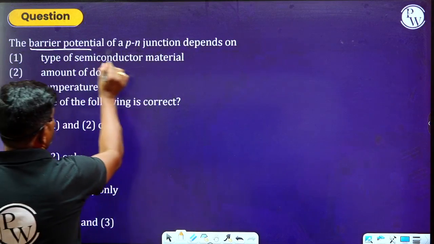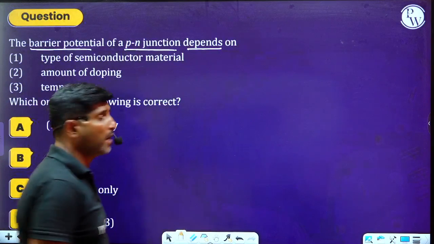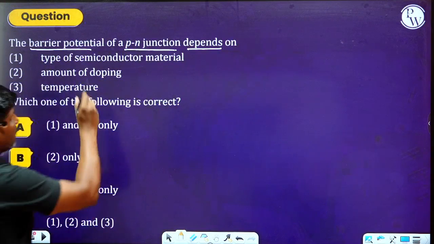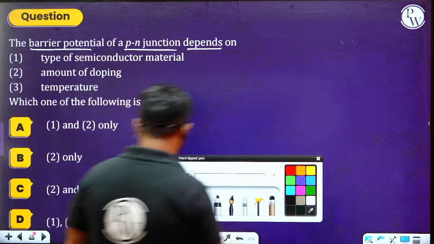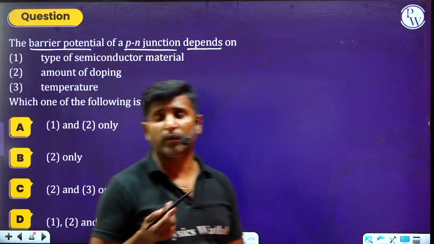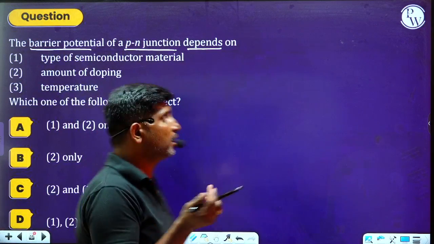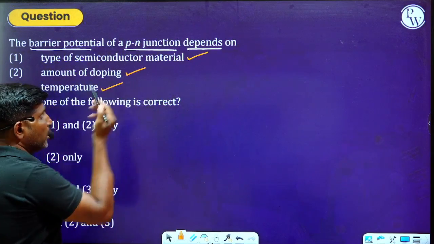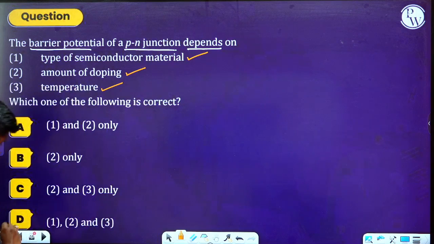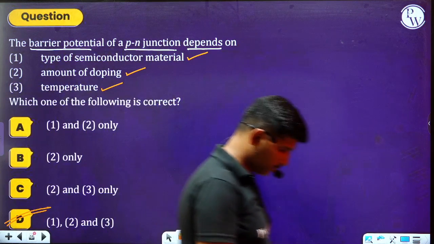The barrier potential of a PN junction depends on. What is the barrier potential? Depends on, observe this: type of semiconductor material, amount of doping, and temperature. Which of the following is correct here? Please read this question and answer it properly. So barrier potential depends on the type of the semiconducting material, whether it is a germanium material or silicon material. We can say the amount of doping, and it also depends on temperature. Hence we can move on to option D as the right answer.